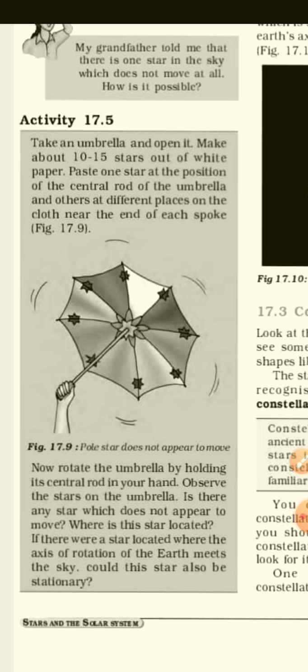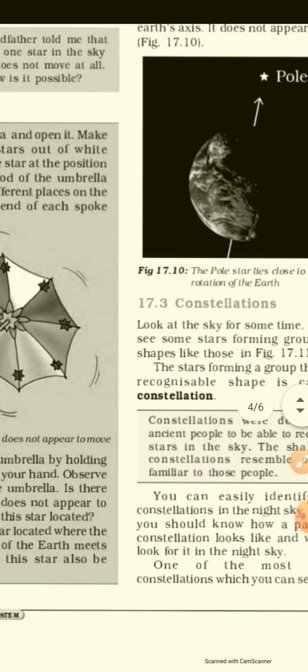We all remember in 6th standard we learned about the constellation, right? About how the pole star remains at a fixed point. Here the same thing is shown in the umbrella. All the other stars on all the sides are moving, but the star in the middle, the pole star, we can say, does not appear to move. It is at a fixed point.